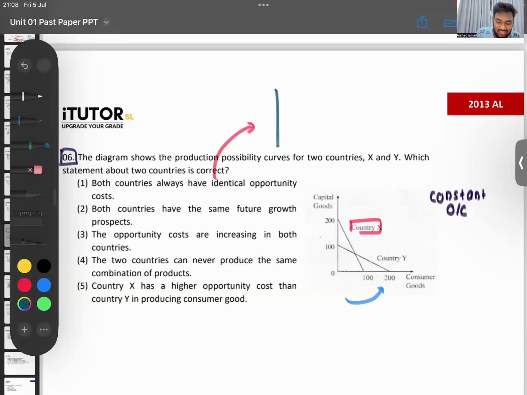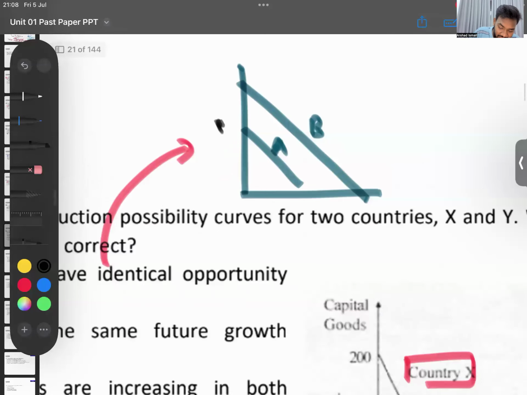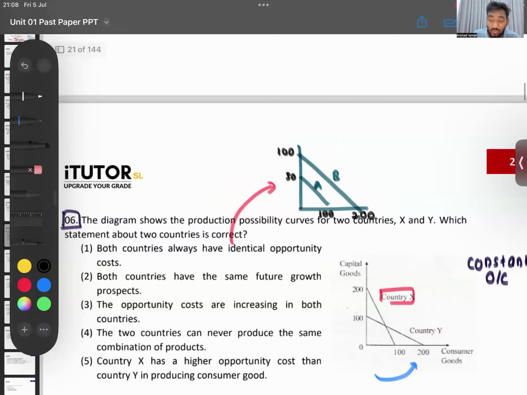Remember we did a question around 1 week ago. You'll remember PPCs like this. Now, opportunity cost, remember, is represented by the slope of the PPC. Let's say this is country A, this is country B. Country A can produce 50 and 100. Country B can produce 100 and 200. Here, opportunity cost will be the same, so this can be correct if your PPCs look like this.